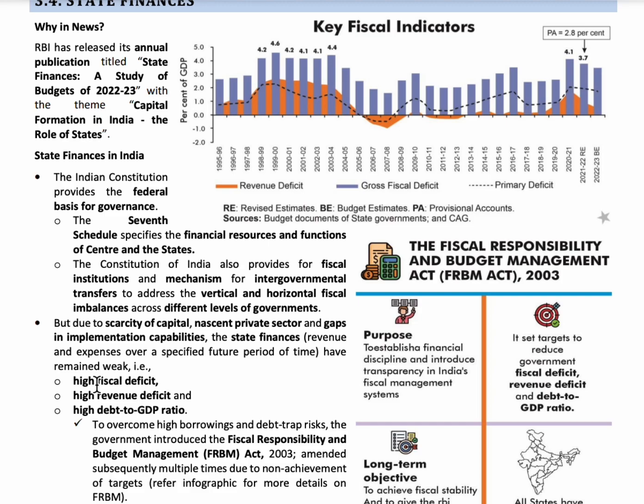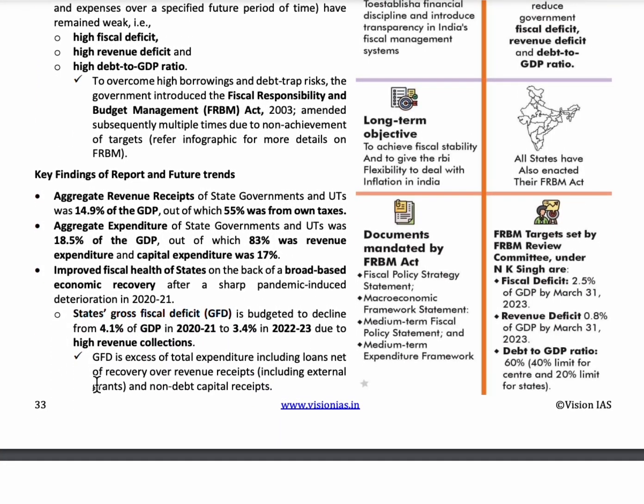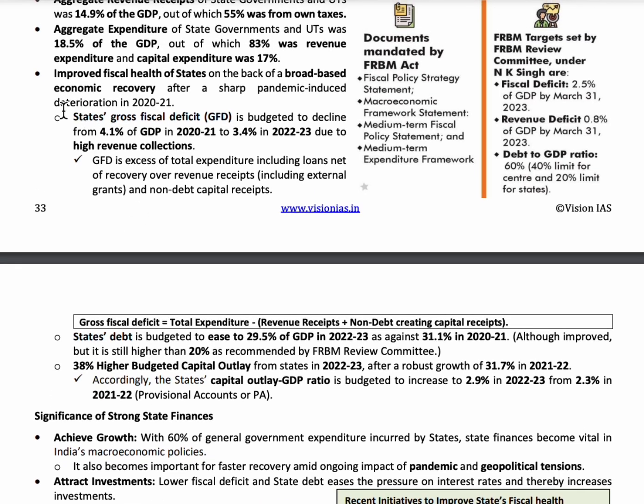And another important term here is the gross fiscal deficit or the GFD. Okay, so the gross fiscal deficit is the excess of the total expenditure including loans over the revenue receipts and non-debt capital receipts.